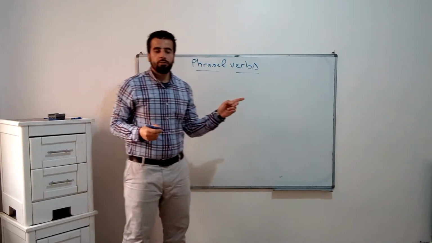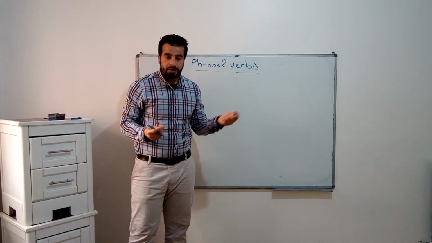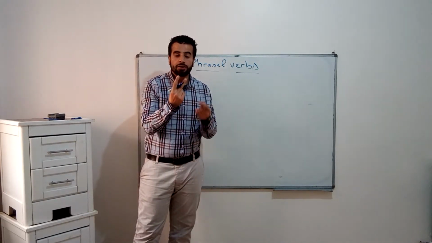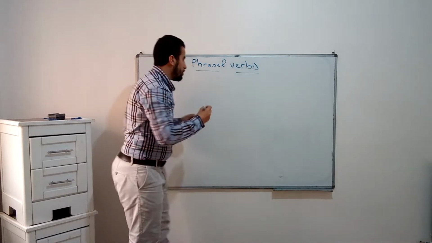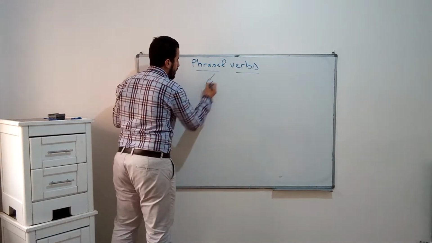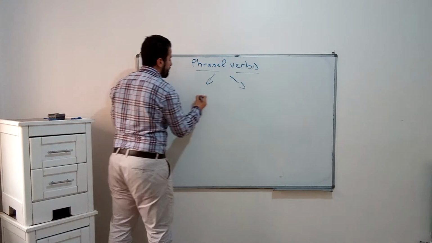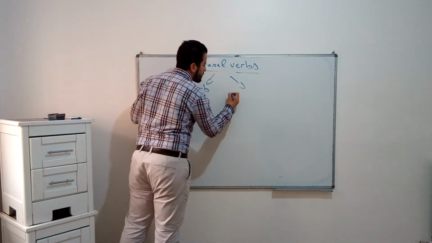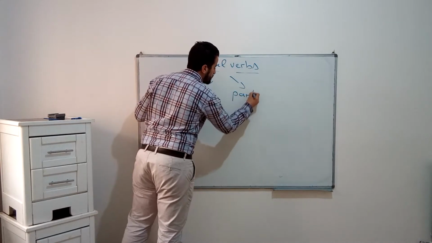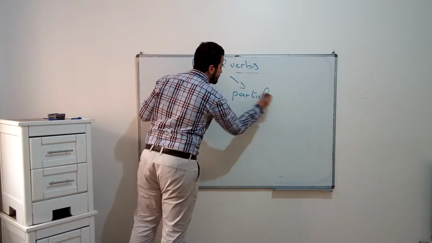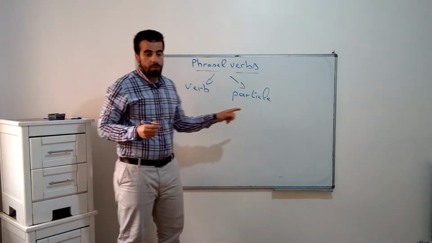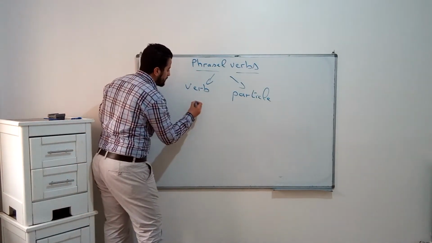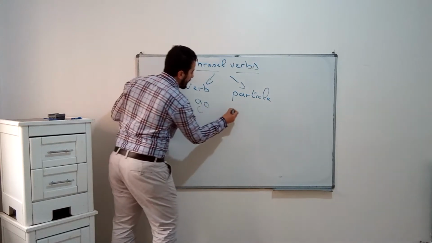What do we mean by phrasal verbs? It means the verbs we are going to use are combined of two words. The first one is the verb itself, and the second one we call a particle. What do you mean by particle? I will give you an example. Here we have go out.